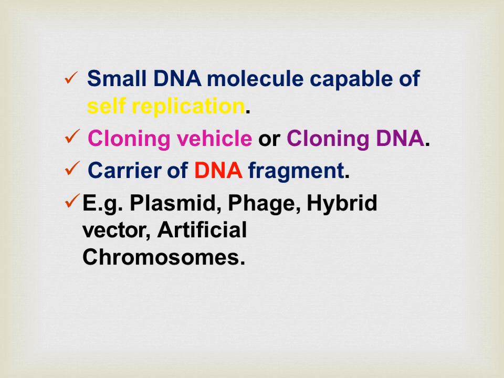Commonly, all engineered vectors have an origin of replication site, a multi-cloning site, and a selectable marker site. The characteristics of vectors are: a vector consists of a cloning site and a selectable marker gene, it is small in size with low molecular weight, and it can be easily isolated and purified. The control elements of vectors are the promoter, operator, and ribosome binding site.